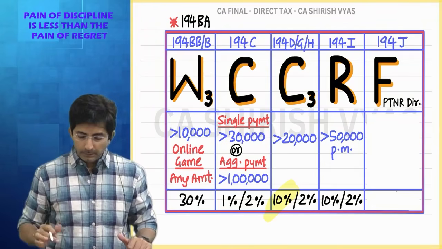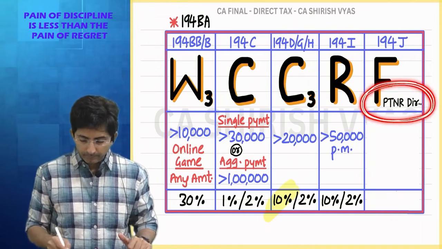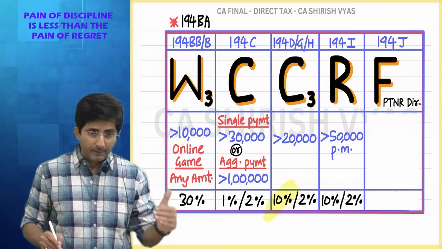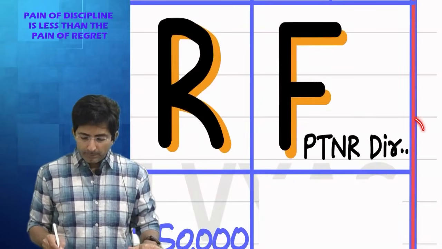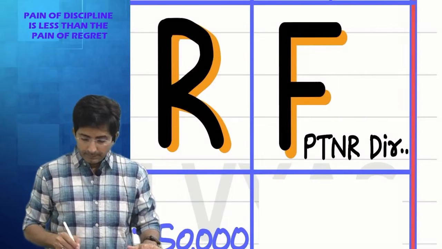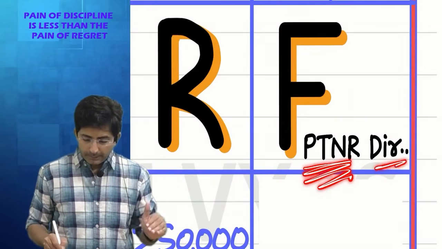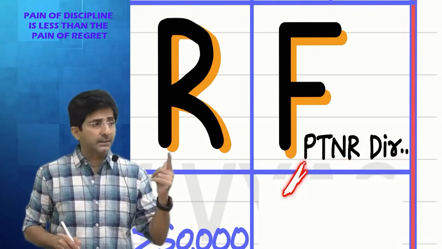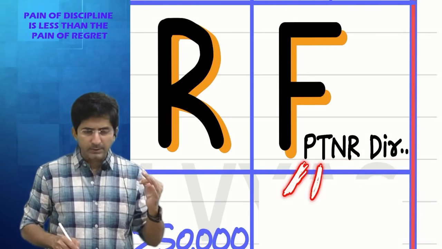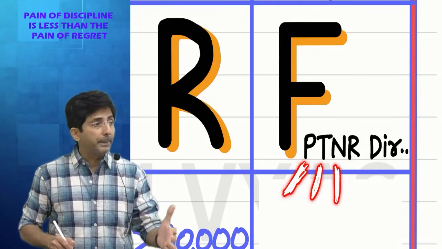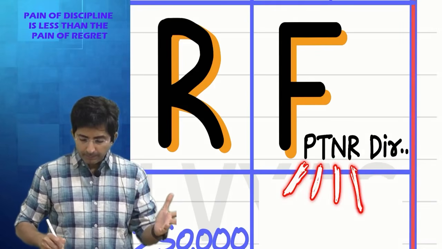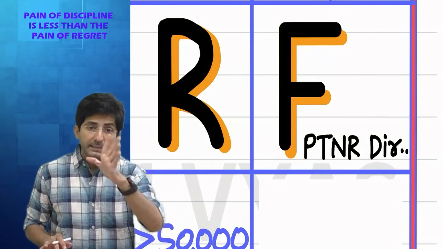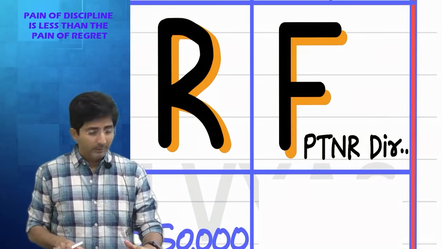You know how to remember this? I have made a keyword out of that. See the keyword. Partner, director. It's easy to memorize. Partner, director. Actually it is P-T-N-R-director. P: what is P? Professional service. What is T? Technical service. What is N? Non-compete. What is R? Royalty. Director's fees and remuneration. All are covered in the same section 194J.